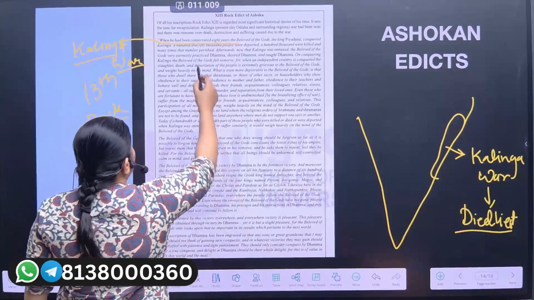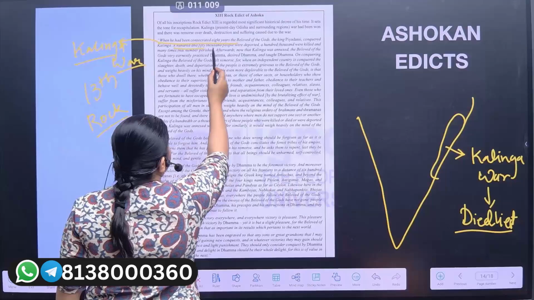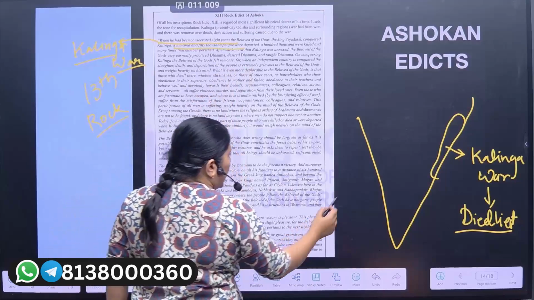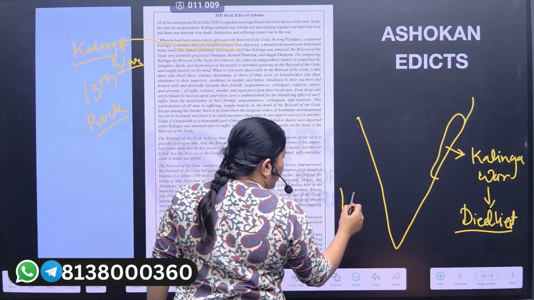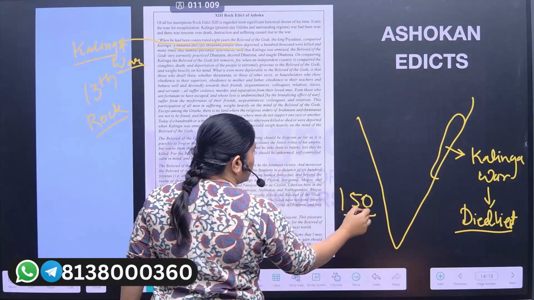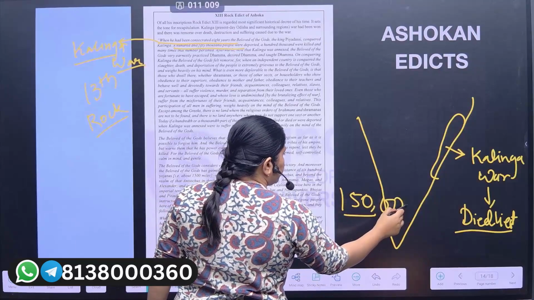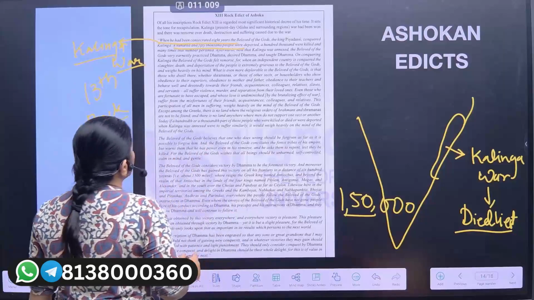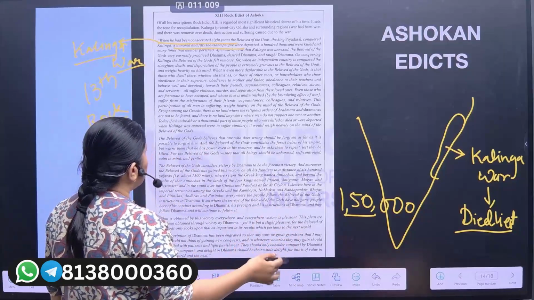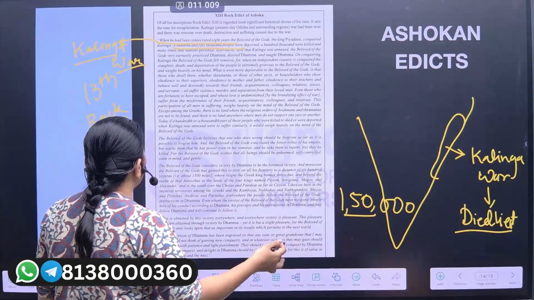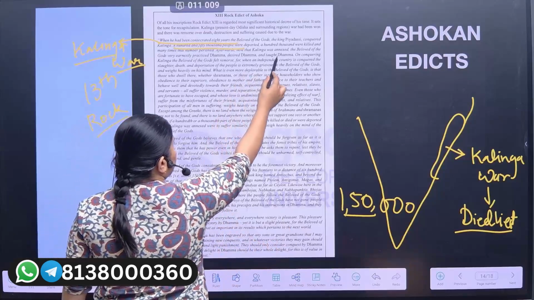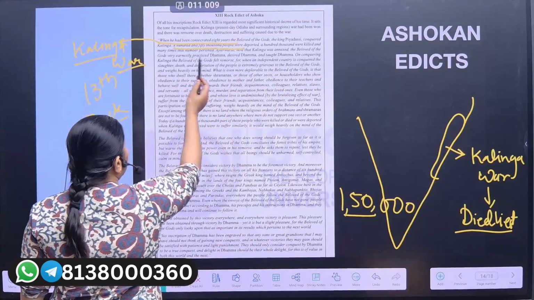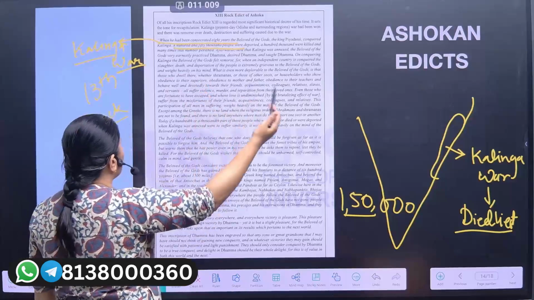Here, 150,000 people were deported, and they were killed.